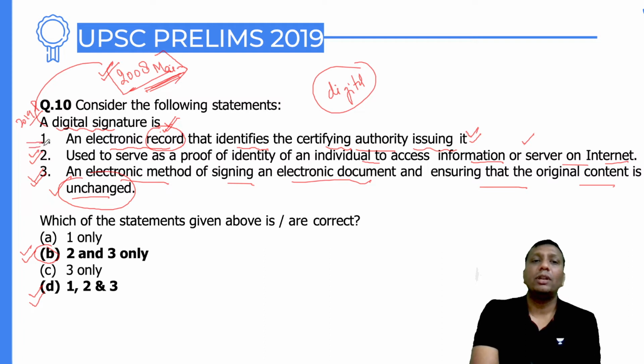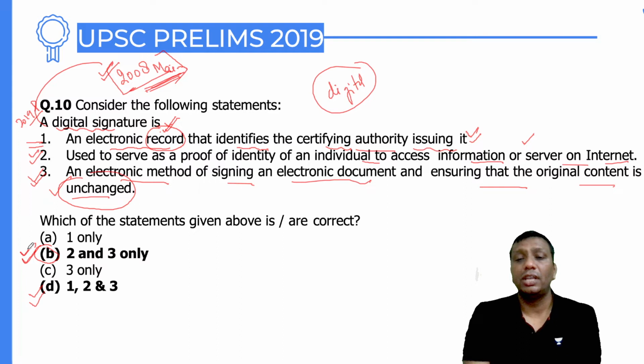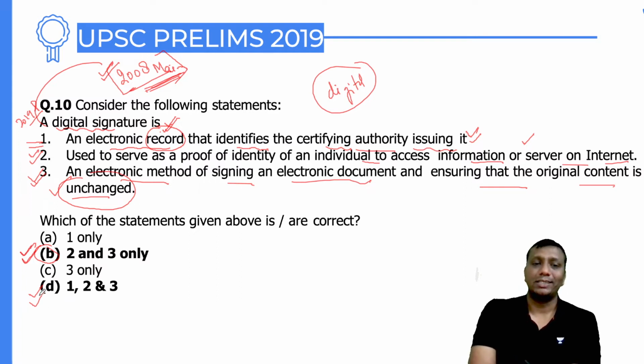But somehow, guys, electronic records are also right. The official answer that UPSC declared is option B. But think over it, guys, that 1 can also be right. You don't need to start creating more and more arguments here, but the UPSC answer is B, as 2 and 3. But I'm telling you, all 3 options are possible.